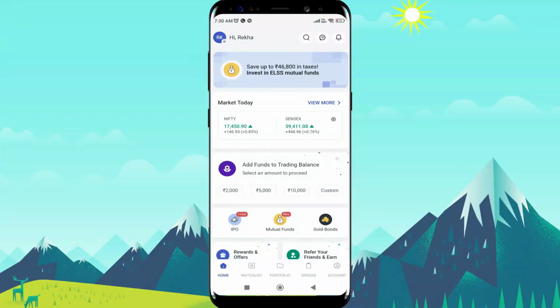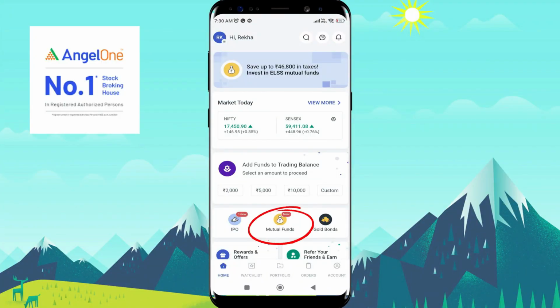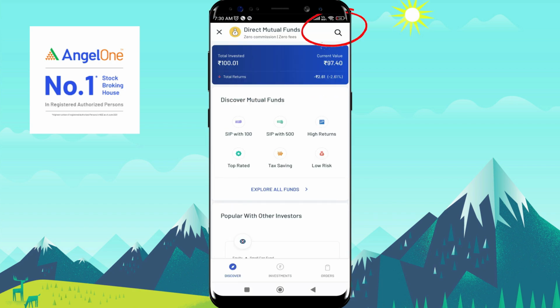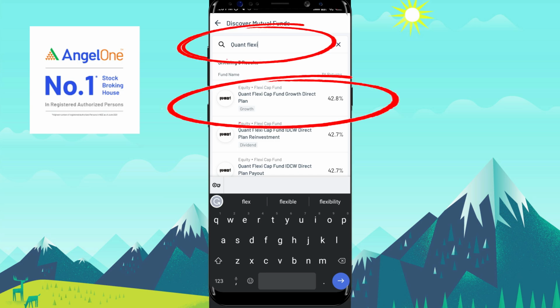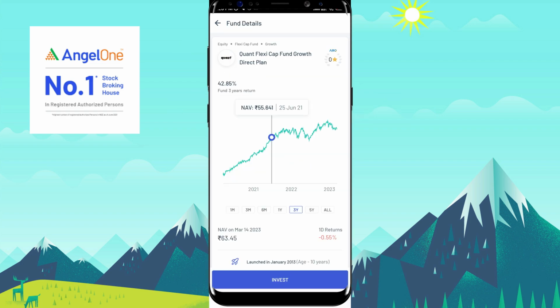To invest in the direct plan of Quant Flexi Cap fund, you need to log in to the Angel One app, and the dashboard of the Angel One app looks like this. Here you need to click on this mutual fund icon, and on the next page, on the top right hand side corner, a search bar is there. You need to click on that search bar, type the fund name and click on the direct plan growth of this fund. And on the next screen you will see all the details related to Quant Flexi Cap fund on your mobile screen.